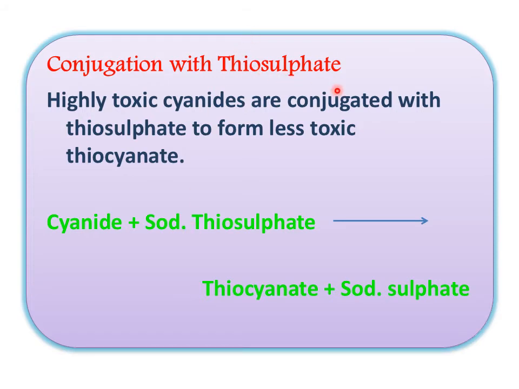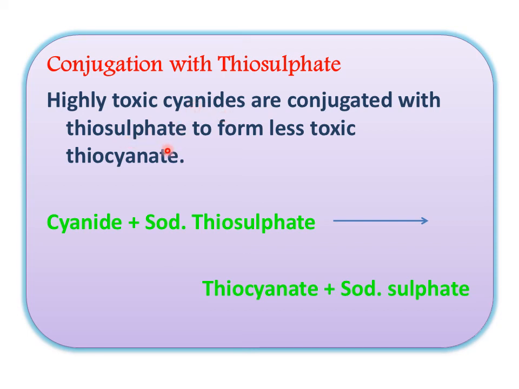Now conjugation with thiosulfate. Highly toxic cyanides are conjugated with thiosulfate to form less toxic thiocyanates. So you see nitroprusside has cyanide. If somebody has taken nitroprusside, they can have cyanide poisoning.